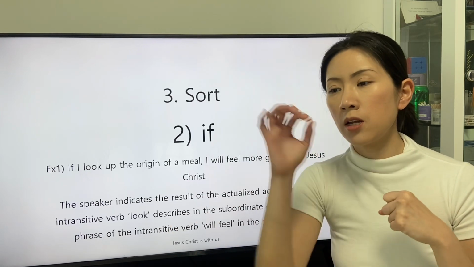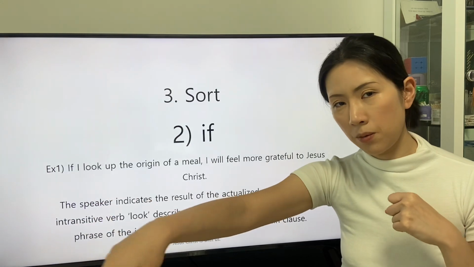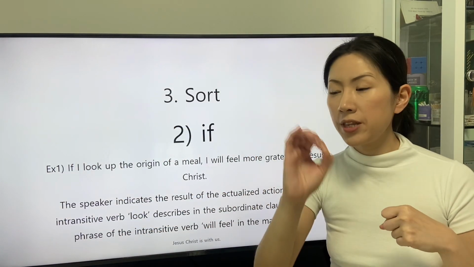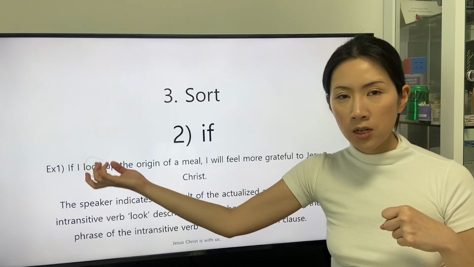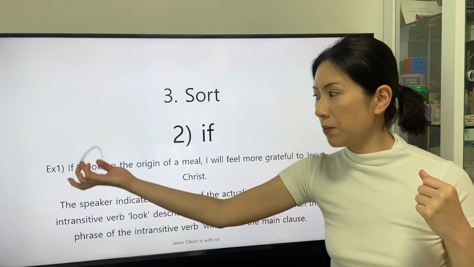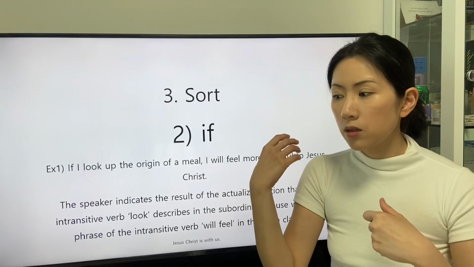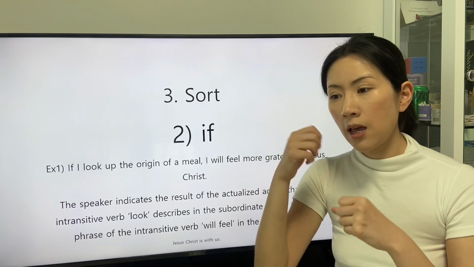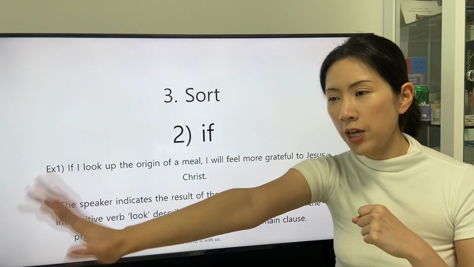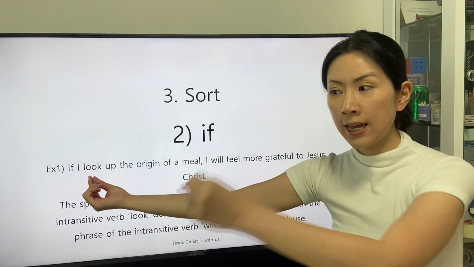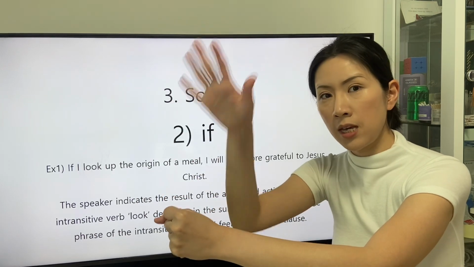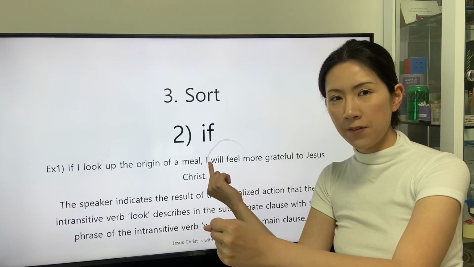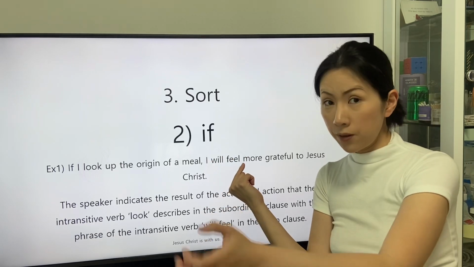The speaker does not describe the subordinate clause in the future tense because the main clause states the effect of the action indicated by the intransitive verb look in the subordinate clause. Then we can understand that the speaker states the sentence at the present about the assumed action, and the main clause deals with the effect of the assumed action with the phrase of the intransitive verb will feel.